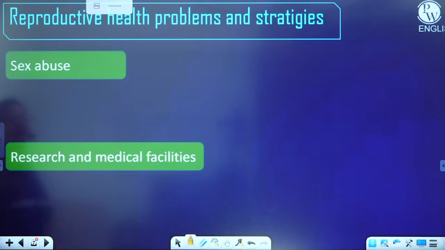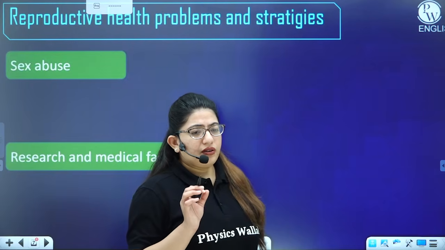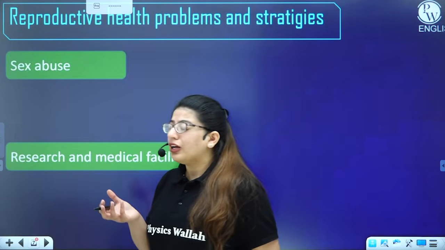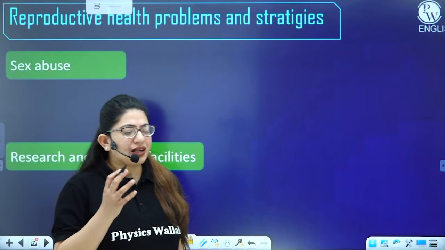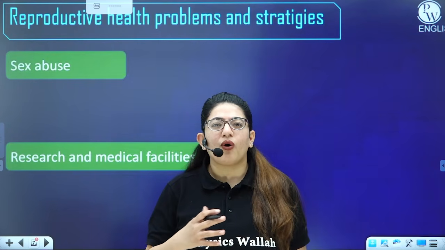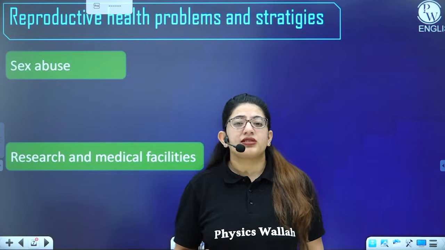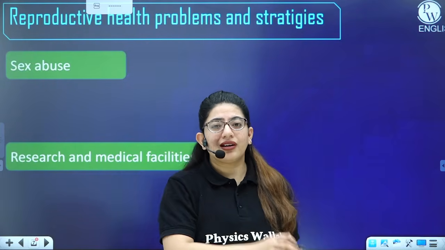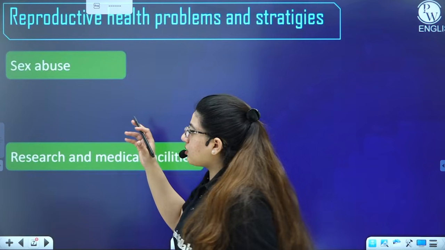All right, so next we have sex abuse. Sex abuse is at a higher rate nowadays in India. For example, rapes, right? Also, child abuse. The basic thing is, when a child does not know what the reproductive organs are and what is a good touch and what is a bad touch, they are more prone to being sexually abused. So yes, we should also tell a little kid what sex abuse actually is and how to prevent it.